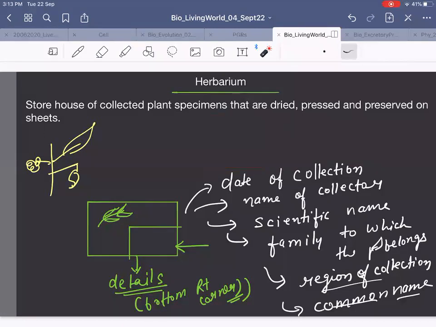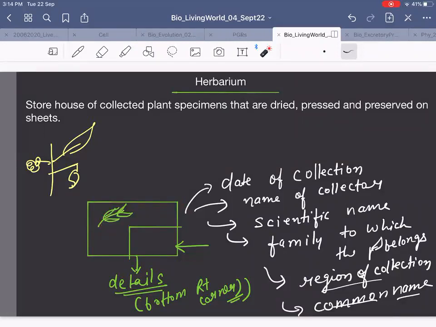So herbarium is what? A storehouse of collected plant specimens. What do you mean by specimen? The part of the plant, right? We are not taking the entire plant. We are taking a small part of the plant. We are drying it, pressing it, and preserving it on a sheet.